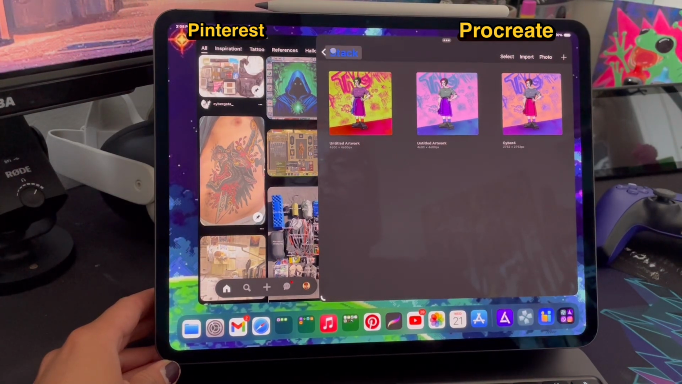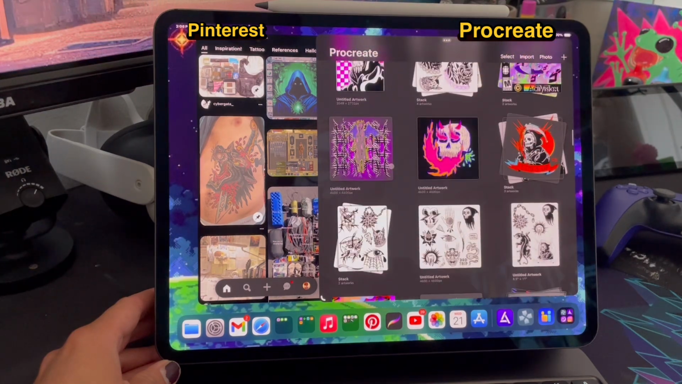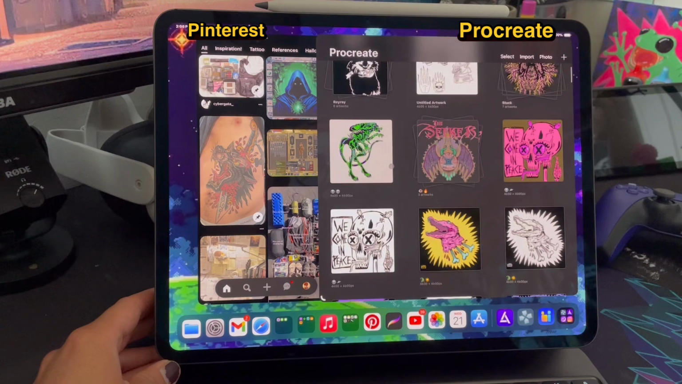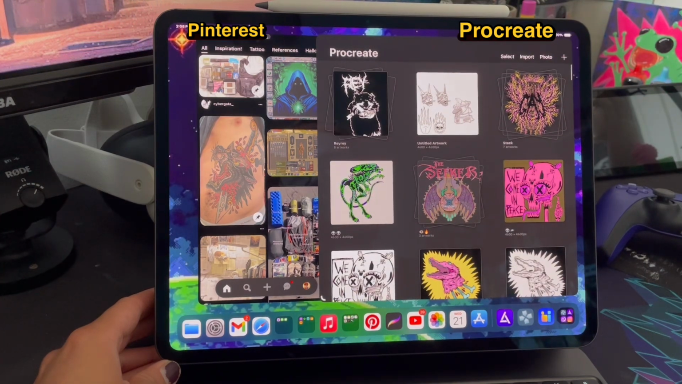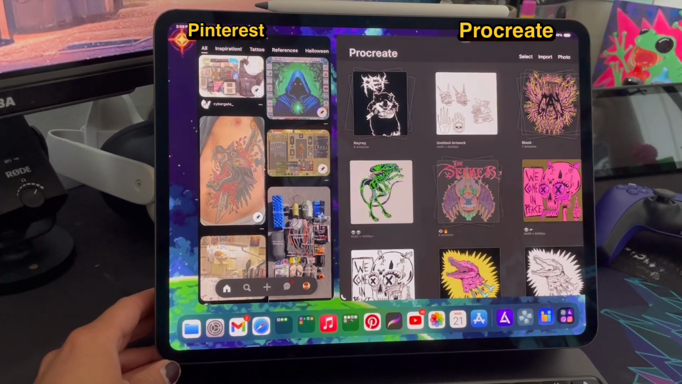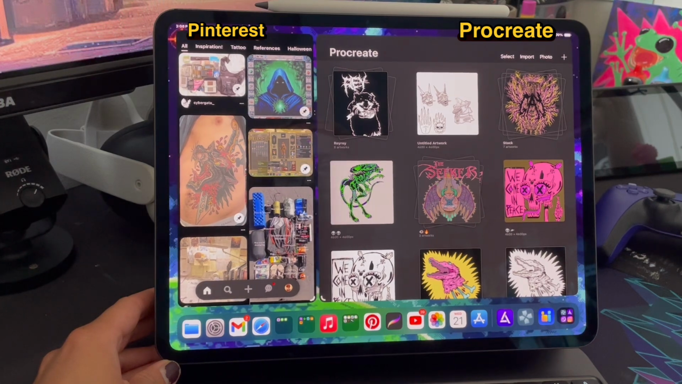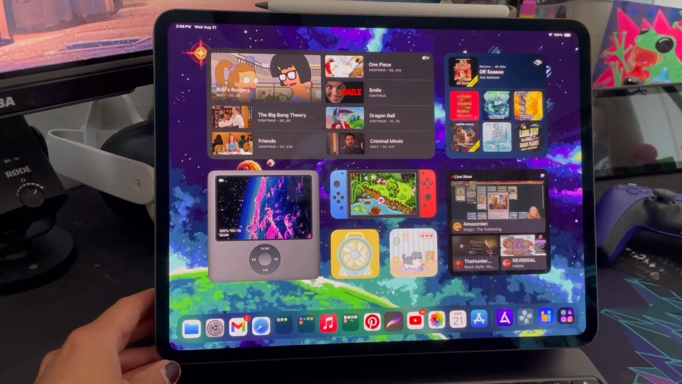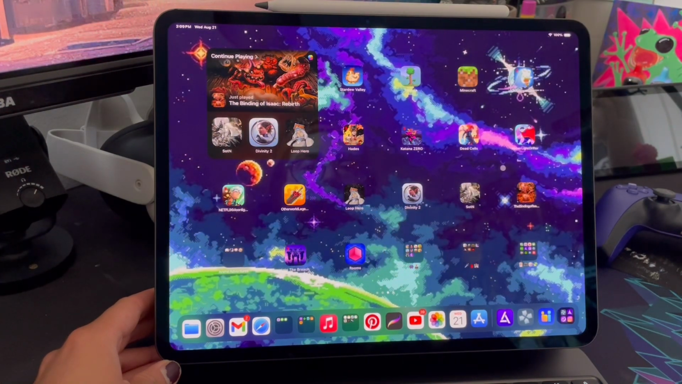But probably one of my most used apps. I do have phases, times where I draw a lot, times where I don't draw so much. But yeah, I like having it side by side with Pinterest and just being inspired again. Looking at a lot of things all the time. It's just like that. Yeah, this is my bottom screen here. Okay, I think that's everything.